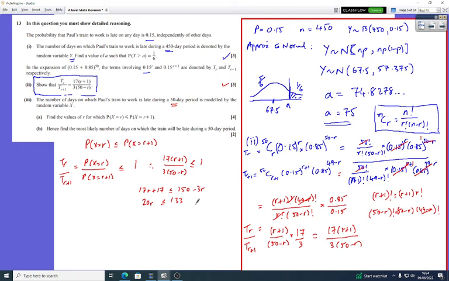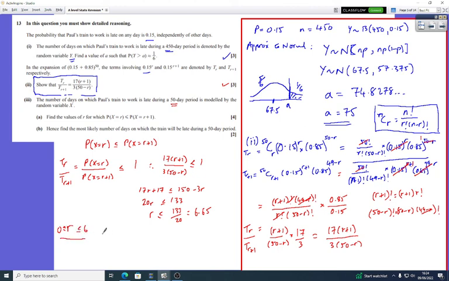So r is less than or equal to 133 divided by 20, which gives me 6.65. So r is an integer, so let's find the values of r. r is going to be greater than or equal to 0, but less than or equal to 6.